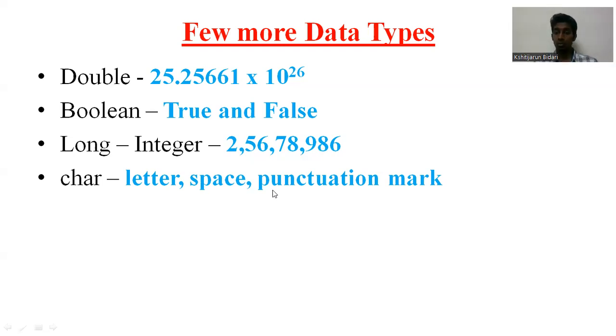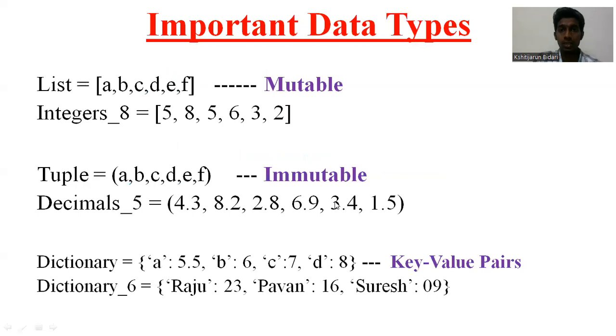Okay, so next thing we'll see is a few more data types, and this is very important, friends. First, what we see is a list. List is a very important data type. Why do we have lists? When we have a huge amount of data, we can put it in a simple form, and that we call a list.